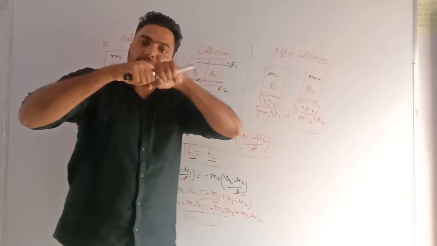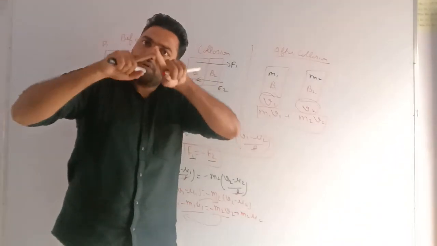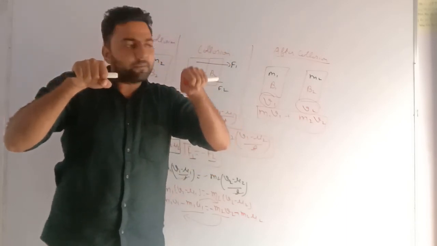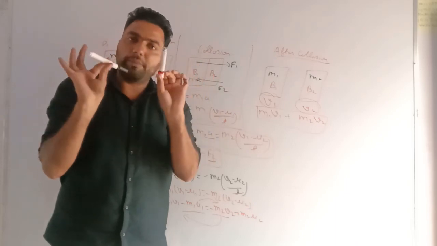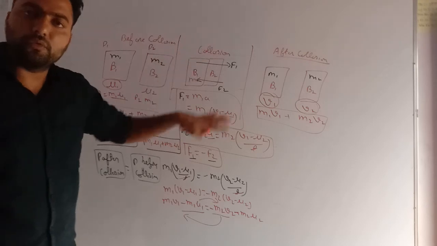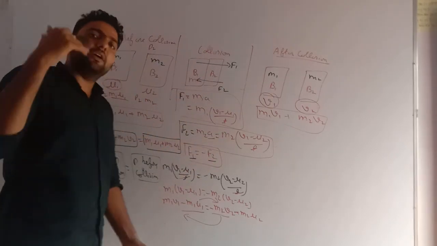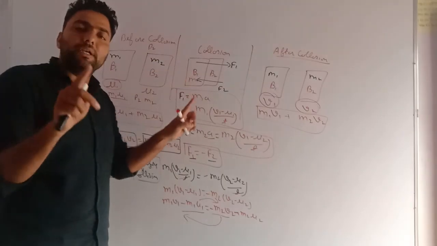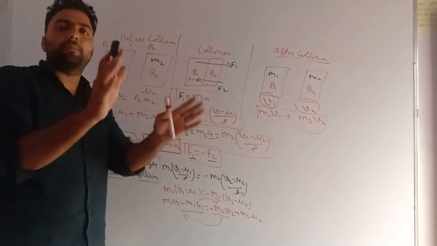As this has given momentum to that, its momentum decreases. So the overall momentum is the same. This momentum gets lesser, but this momentum increases, so the overall of these two momentums is the same. This is only what conservation of momentum wants to say. It states that momentum before collision and after collision is the same, meaning in two bodies the overall momentum is conserved until and unless an external force is applied.